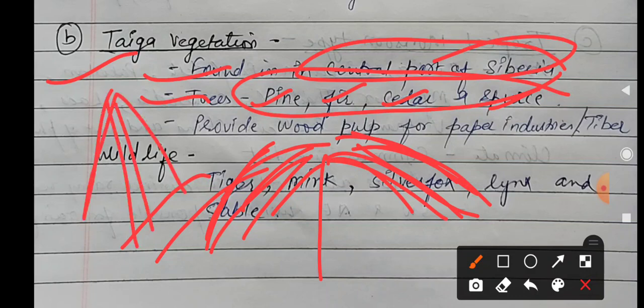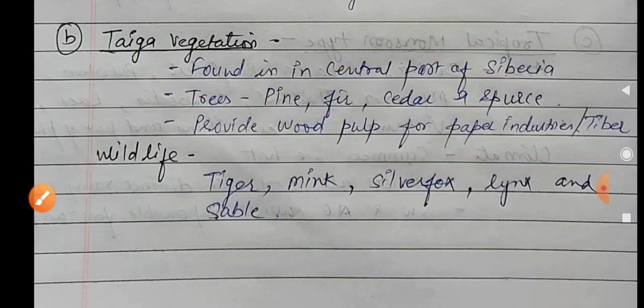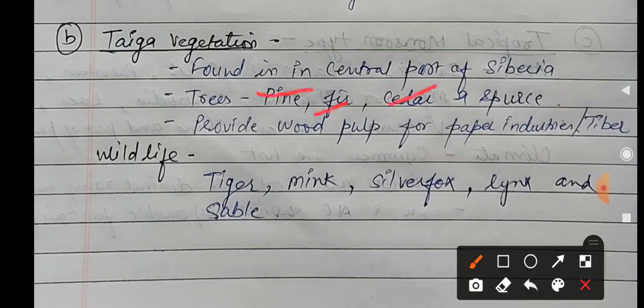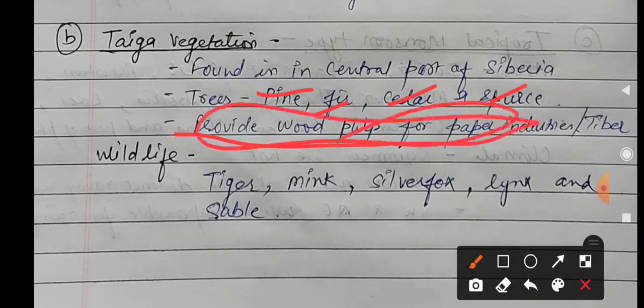In biology you have studied the coniferous trees, like pine, fir, cedar, and spruce. They provide wood pulp for the paper industry, because the weight is very low. And timber for different purposes is also provided, means lakdi. The wildlife present here are tigers, but these are white tigers. Also mink, silver fox, lynx, and sable. These all are the animals found in this Taiga region.